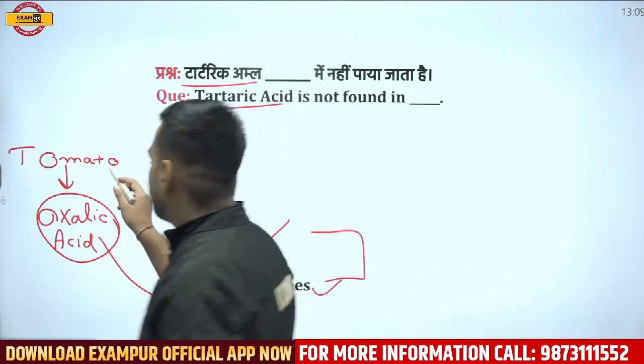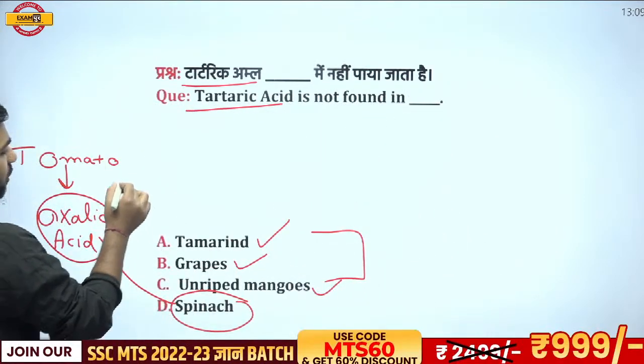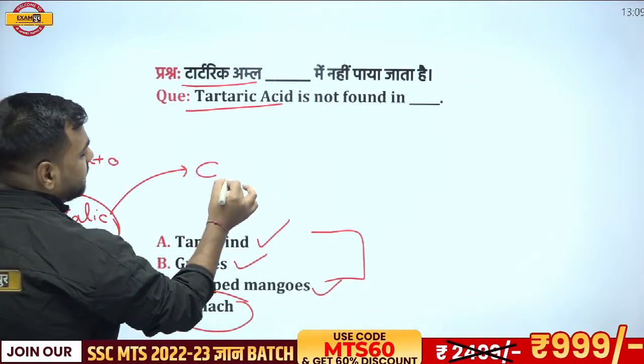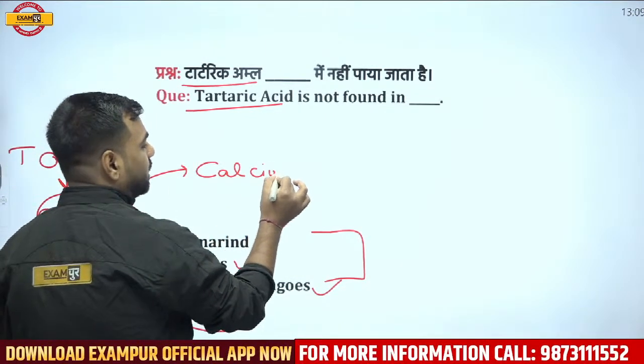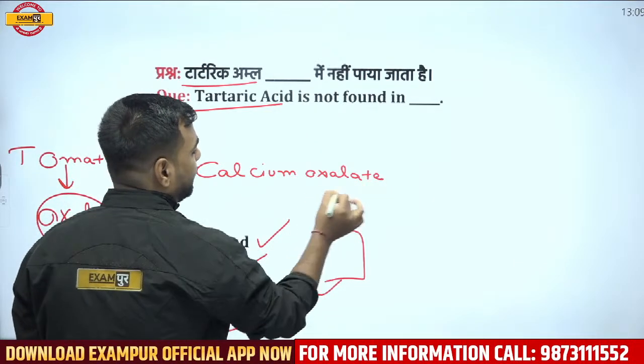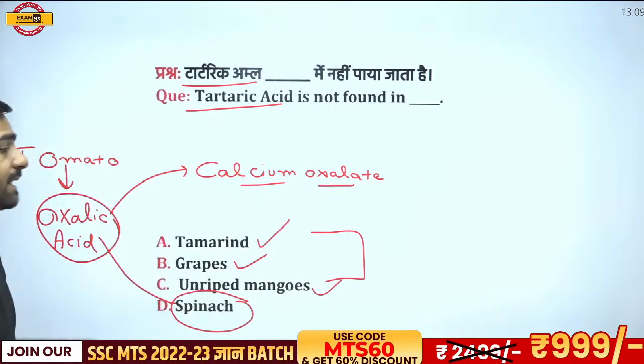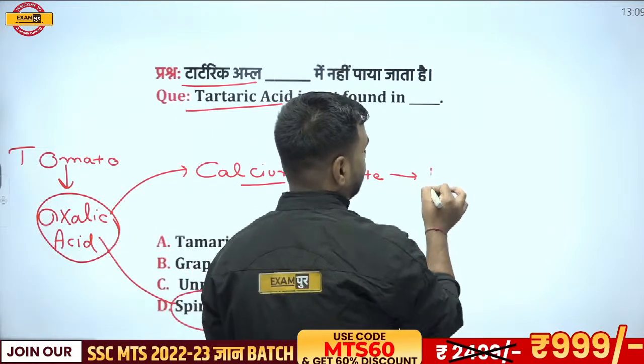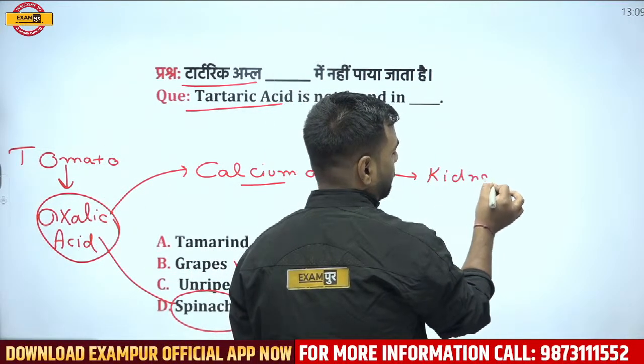So we'll talk about this tomato. Tomato also has oxalic acid. And what happens? This oxalic acid creates calcium oxalate. And this calcium oxalate leads to what? It may lead to kidney stone.